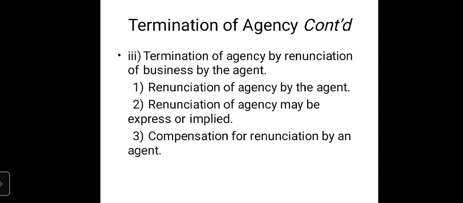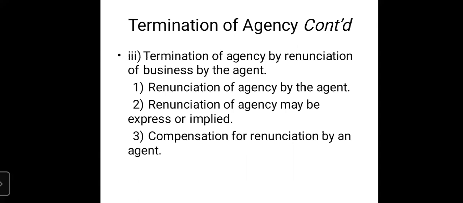Now this condition definitely will be accepted by the court because of his medical condition. If the person is unable to carry out the business of the agency, here the principal cannot claim compensation from the agent. So a valid reason should be given. If the reason is acceptable by the court, then the court is not going to direct the agent to pay compensation even if the revocation was premature.